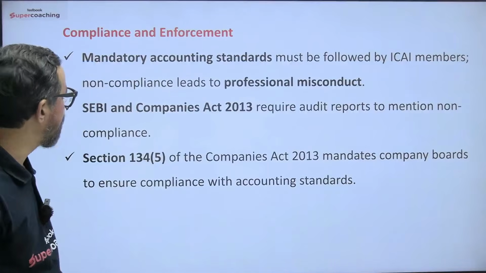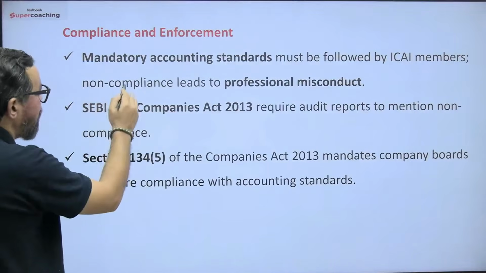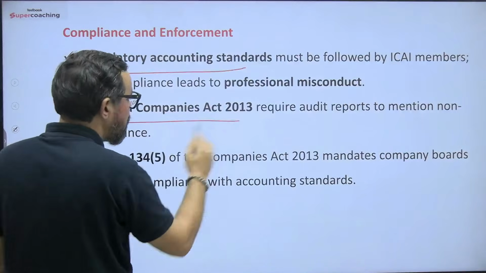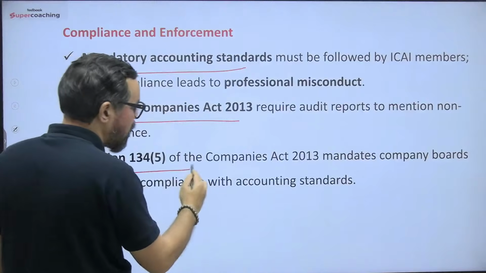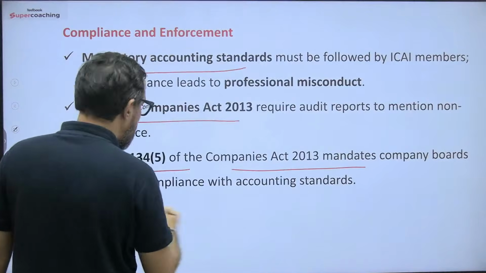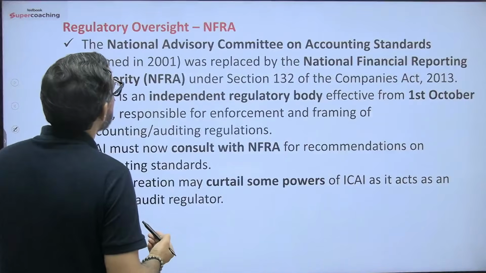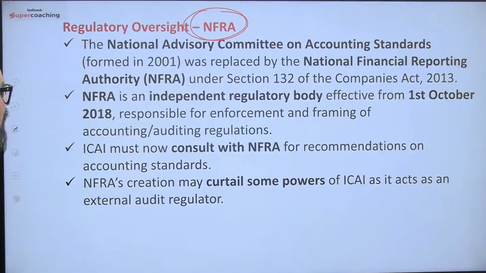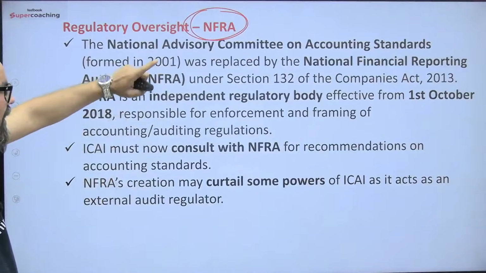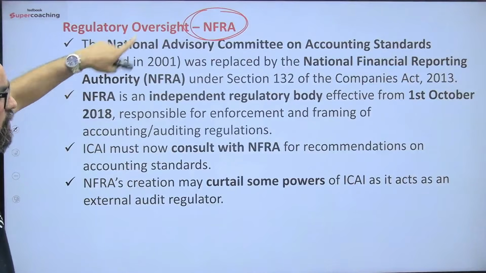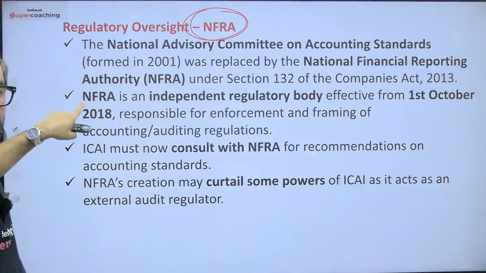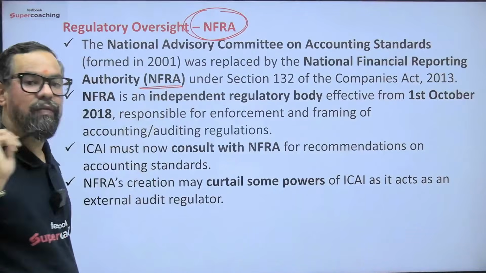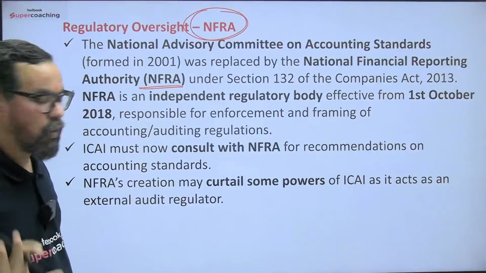Compliance and mandatory accounting standards must be followed by this. SEBI and the Companies Act require this. Section 134 of the Companies Act mandates the accounting standards. NFRA is missing from this? No, it is here. So regulatory oversight: the National Advisory Committee on Accounting Standards was replaced by the National Financial Reporting Authority, NFRA, and things are aligned with IFRS, International Financial Reporting Standards.